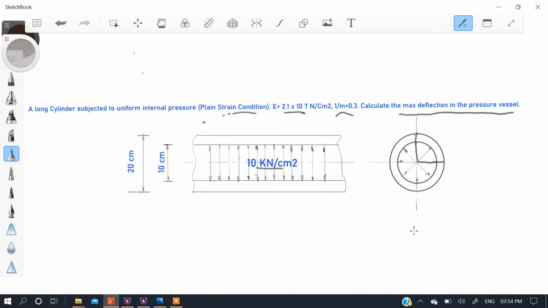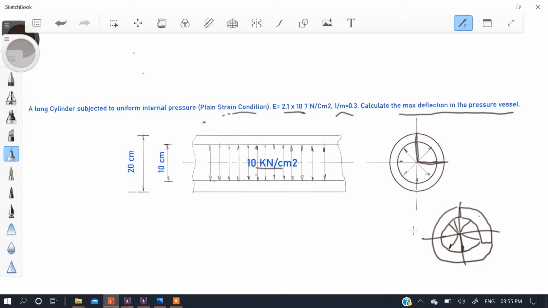This is because while giving the boundary condition to this pressure vessel, if we draw the whole 360 degree model, then we can easily give the pressure over this internal surface,